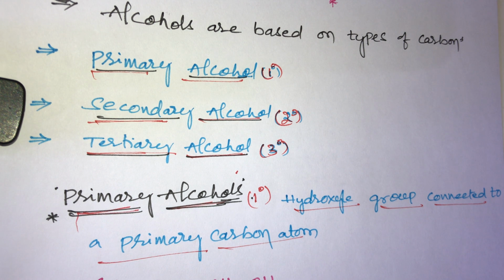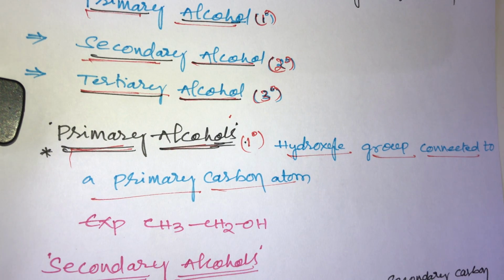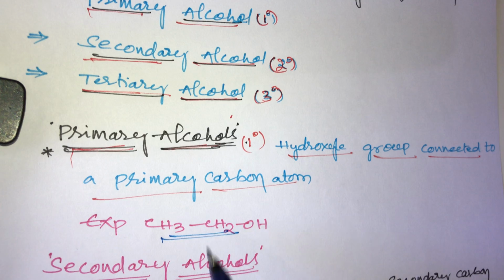What is a primary carbon? Generally, a carbon bonded with only one other carbon is known as a primary carbon. For example, take ethyl alcohol.